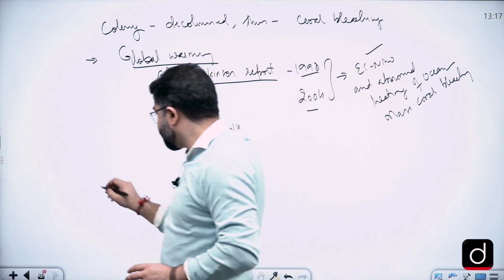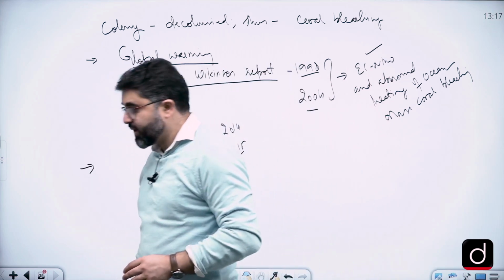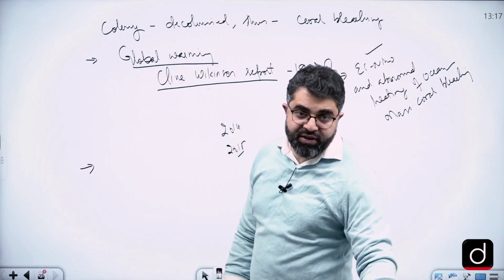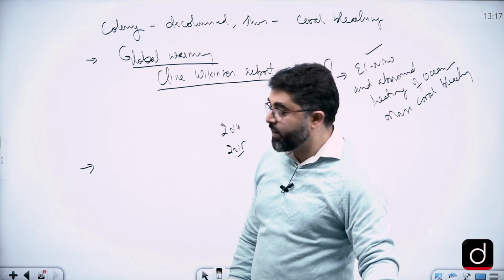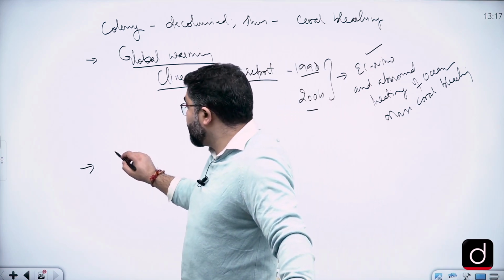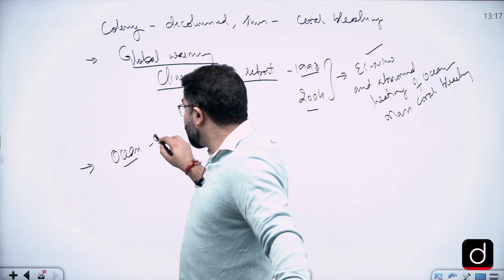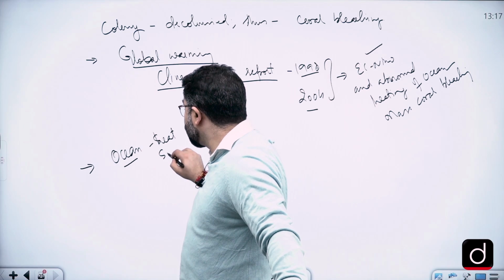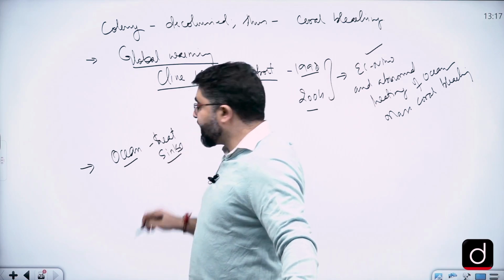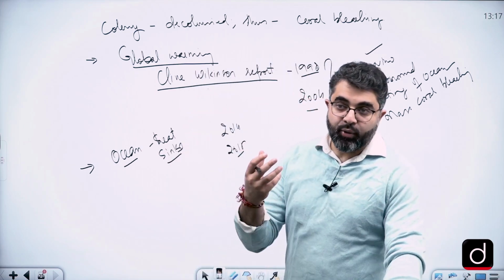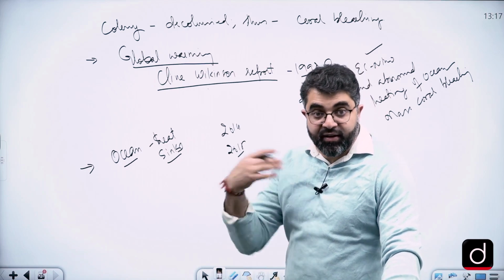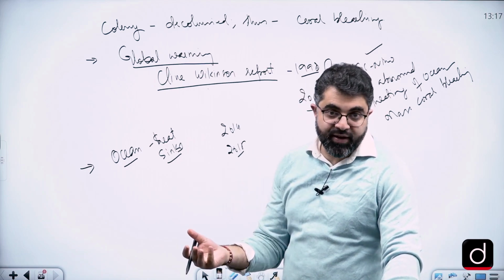Coming to the next reason for the coral bleaching and another example of warming, that's also because oceans are becoming heat sinks. Why are they becoming heat sinks? Because water can absorb more heat and can retain the heat for a longer duration of time.